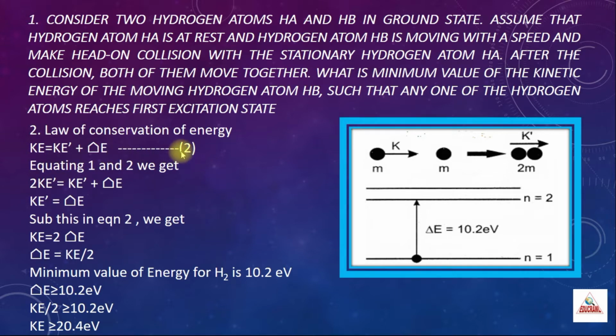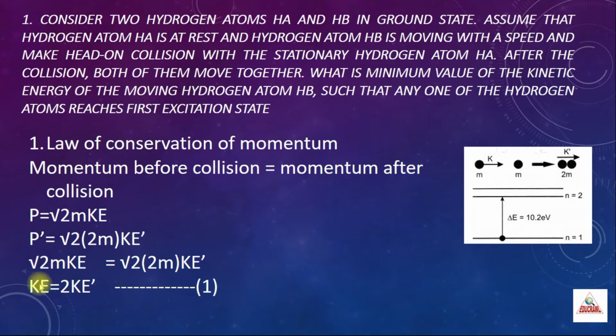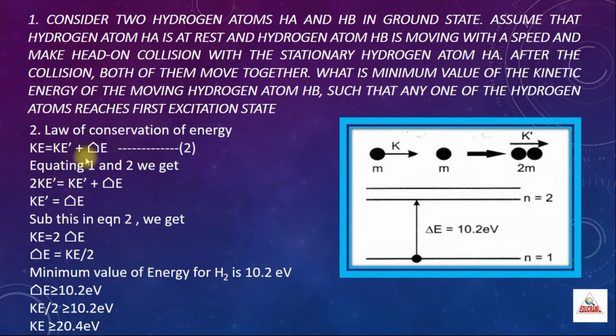This is equation 2. Now, equation 1 is Ke is equal to 2 Ke dash, and equation 2 is Ke is equal to Ke dash plus del E. In these two equations, the LHS is the same, so we can equate the RHS. We get 2 Ke dash is equal to Ke dash plus del E. So del E becomes Ke dash, that is, the excitation energy is equal to the kinetic energy after collision.